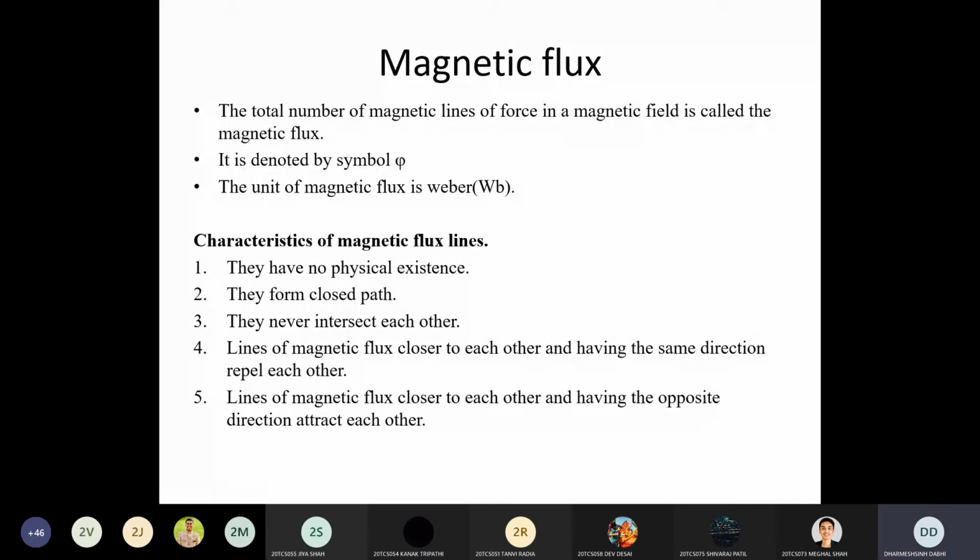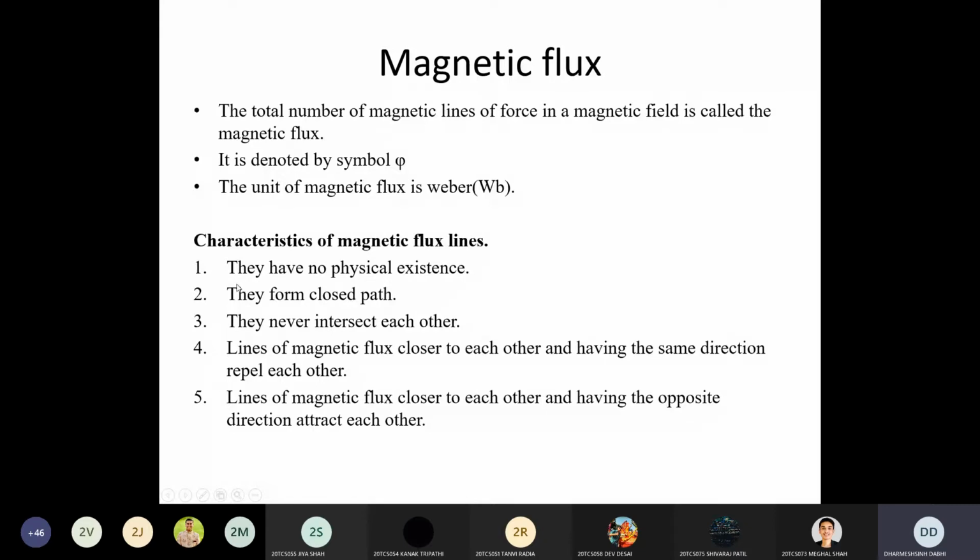around the magnet in which you experience the force of attraction, maybe a repulsion. It is denoted by phi, and the unit of magnetic flux is Weber. I think all of you know this. So what are the main characteristics of these magnetic flux lines? Basically there are 5 different characteristics.